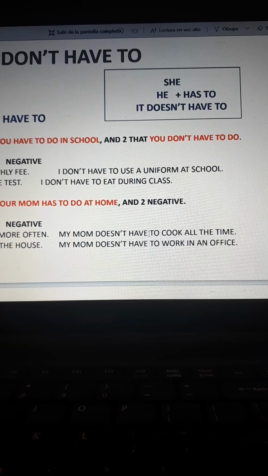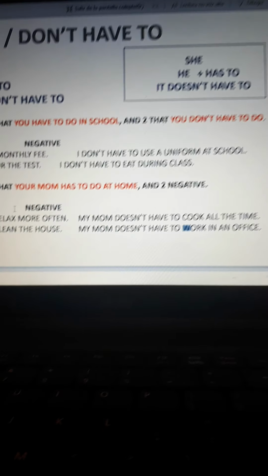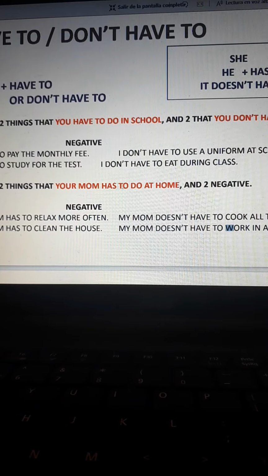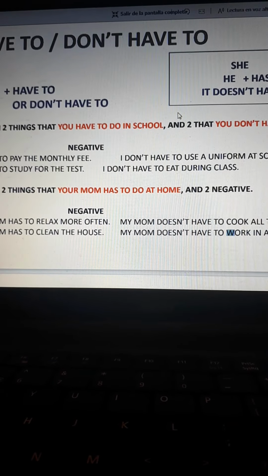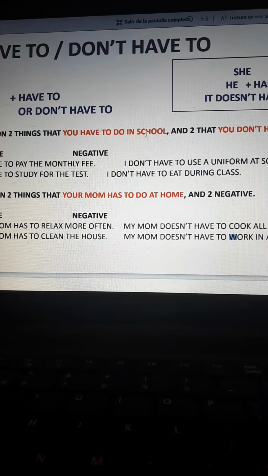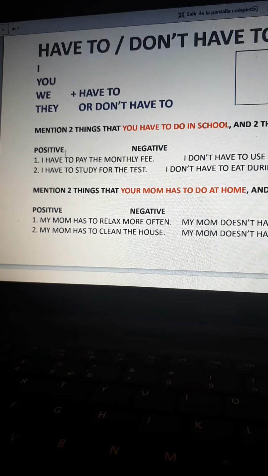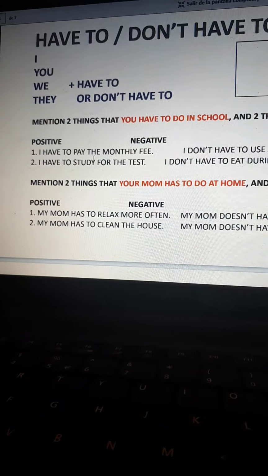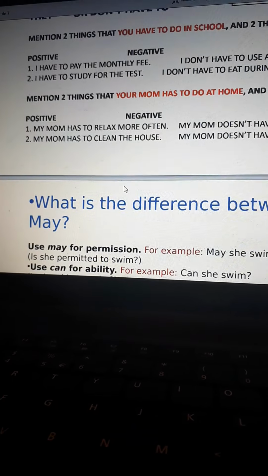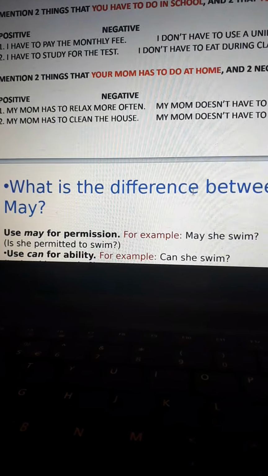Remember, after the preposition to, the action has to be in base form. Okay, to cook, to work, to relax, to clean. Okay, for negative and plural. And if it is a question, remember that have to is the auxiliary that we're going to use. So for the question, it could be: do you have to pay the monthly fee? Do you have to study? Okay, etc. And finally, I put this information in which you can see the difference between can and may.